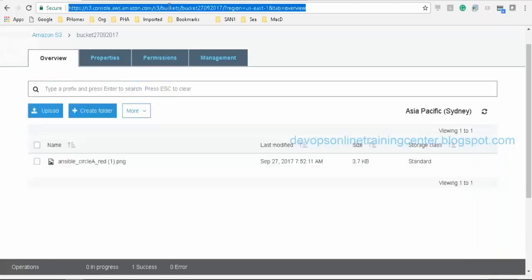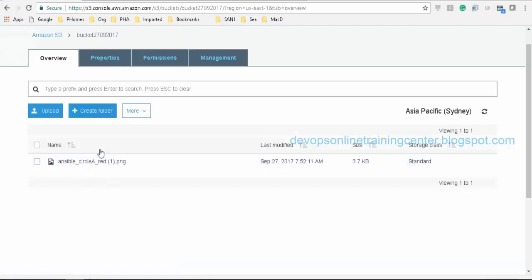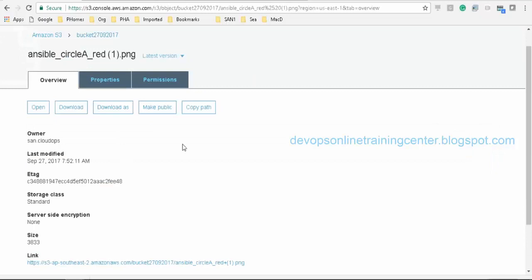Let me refresh. Okay, so this file is uploaded to S3, and let us see by clicking on it.